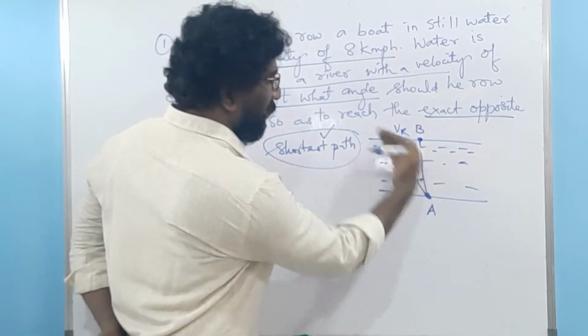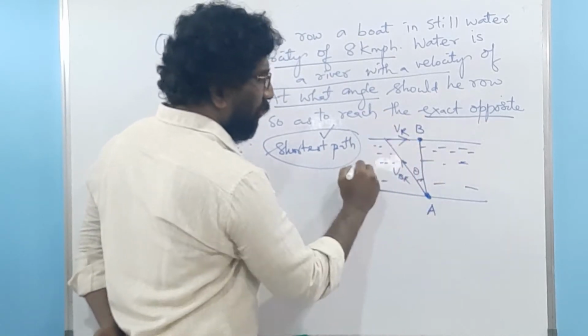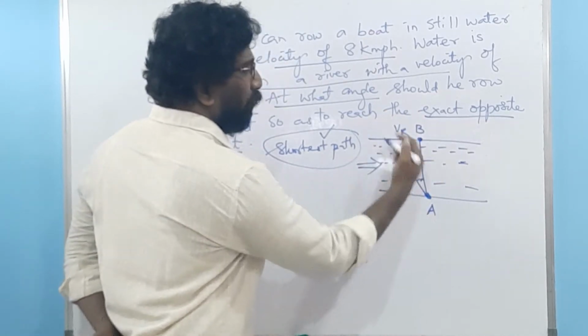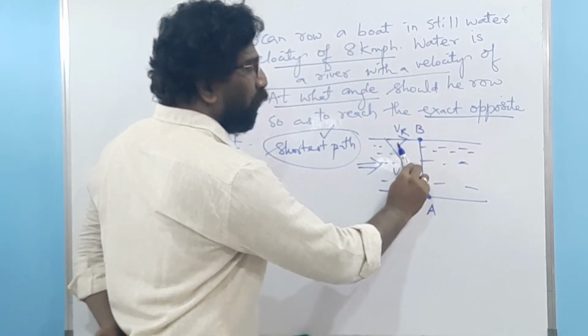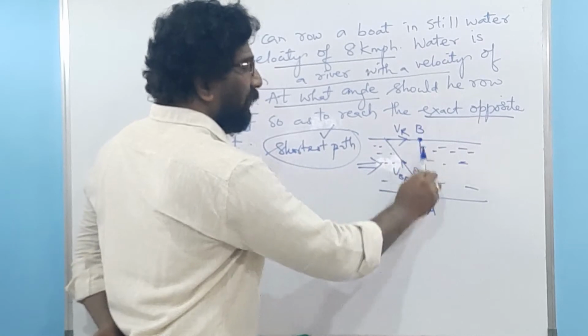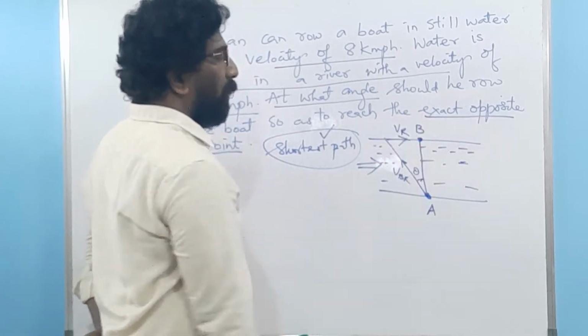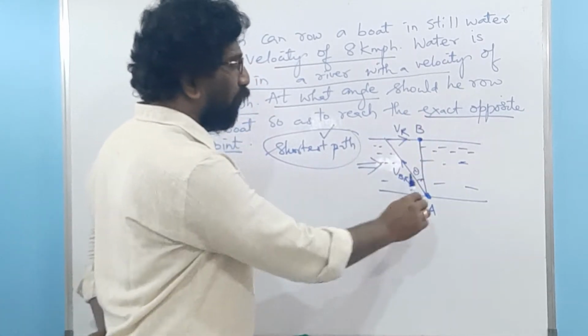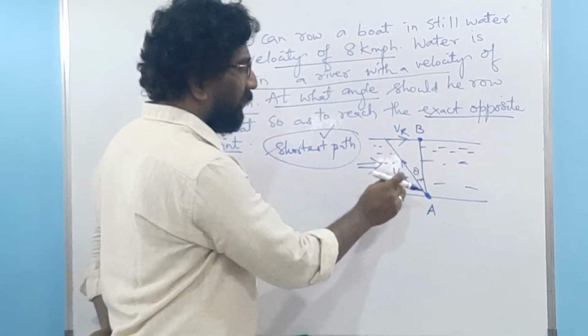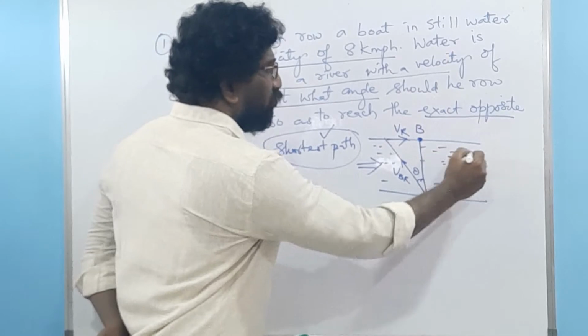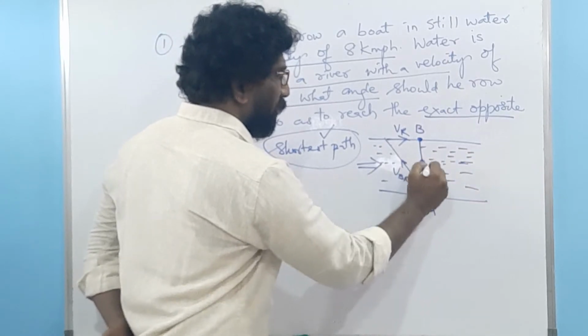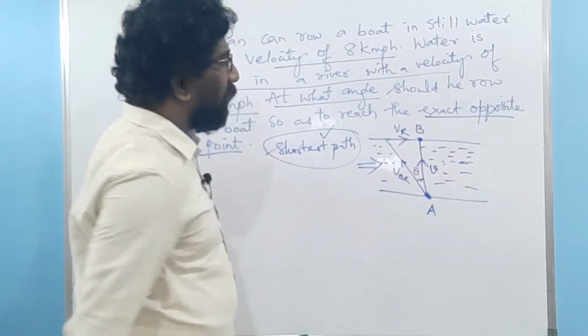Since he is traveling in this direction at an angle, due to the water current the boat will be moved in this direction. Ultimately, it will reach from point A to point B. That is the main intention of moving the boat in this direction. So let this be VBR and this be VR, and this will be the actual resultant velocity V of the boat.